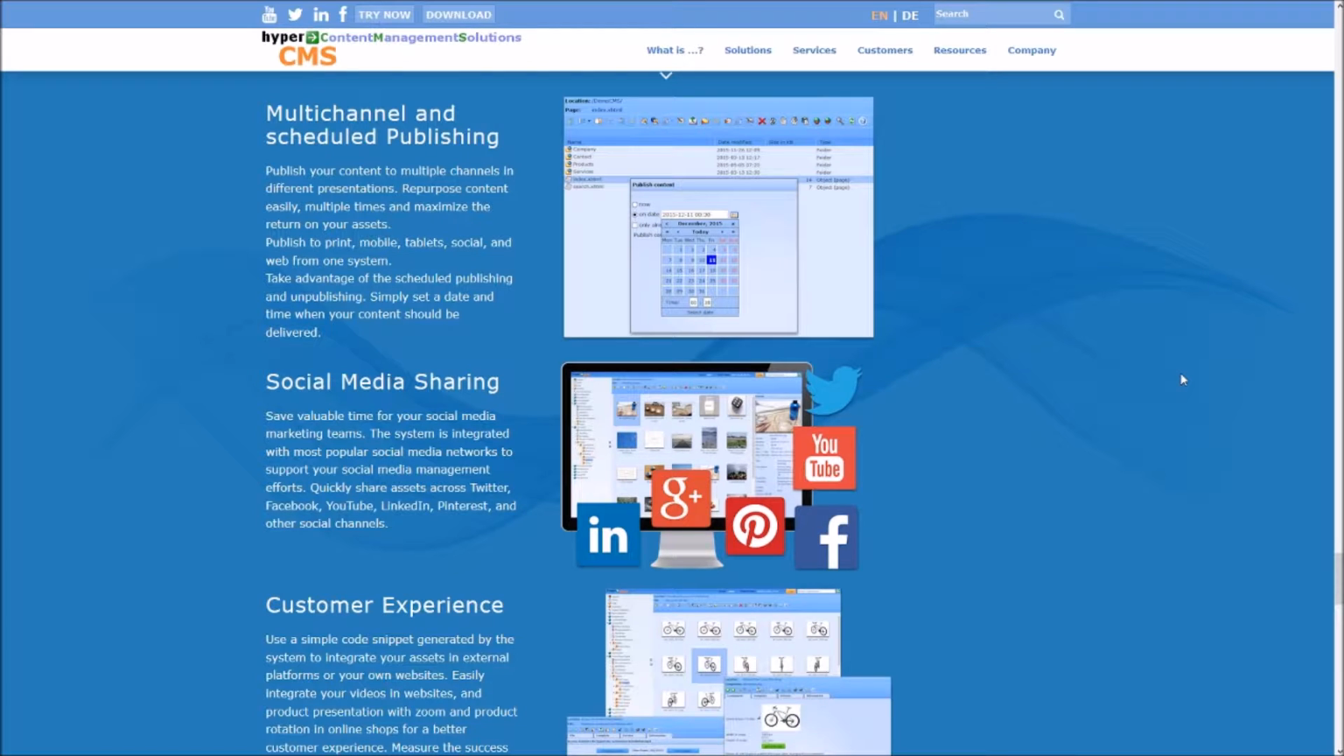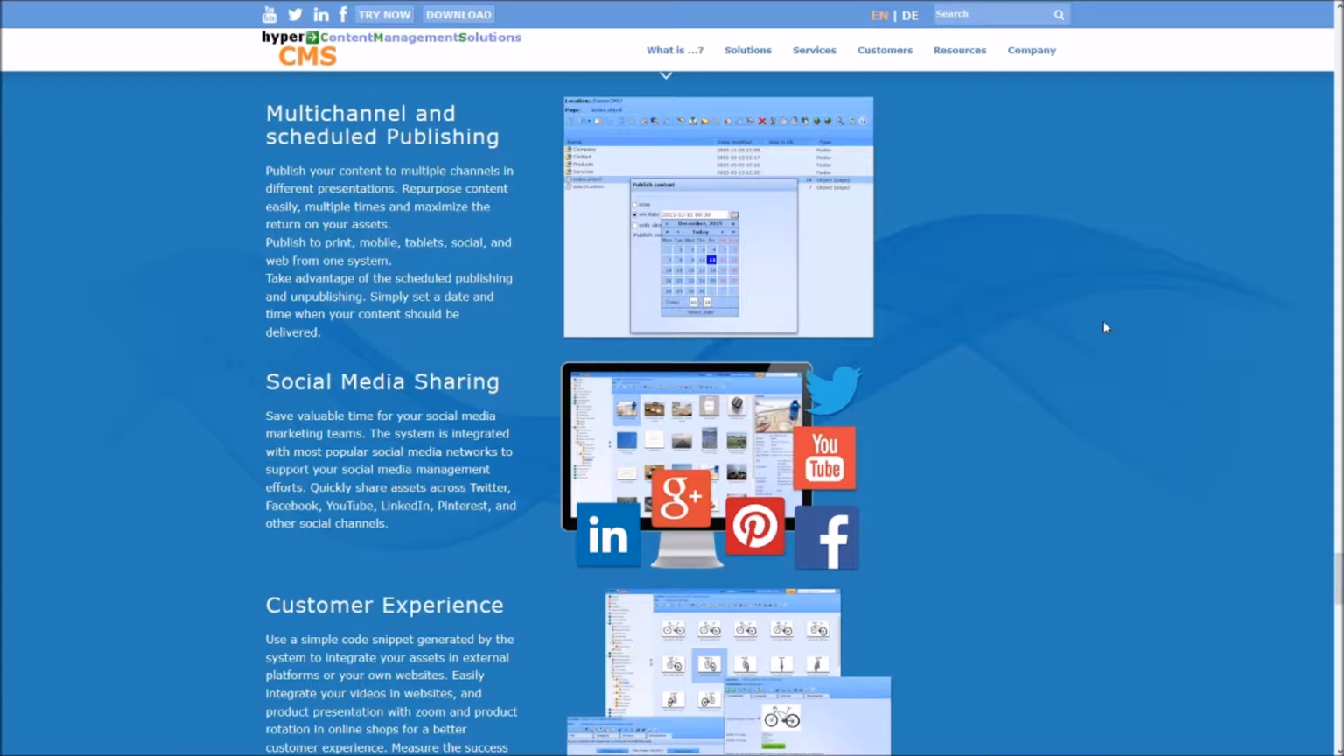This time I want to talk about the multi-channel publishing and the social media sharing. Multi-channel publishing and scheduled publishing, as you find on the website, is a process where you publish one object and at the same time it will be published to different targets. Scheduled publishing, of course, means you just publish your object at a certain date and time.